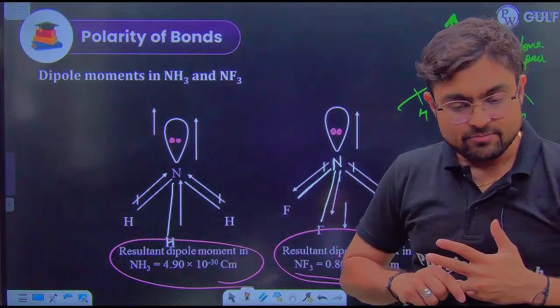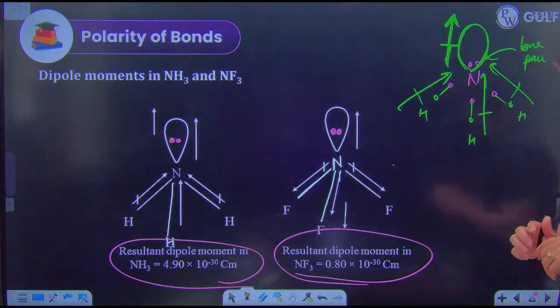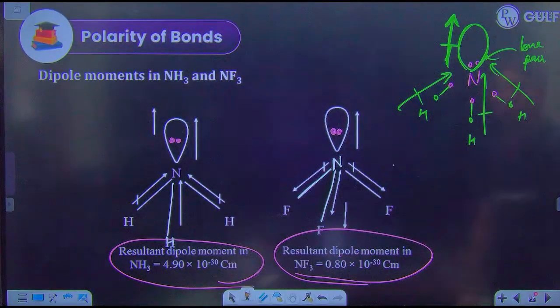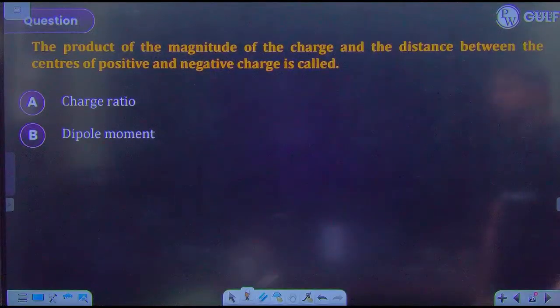Okay, done? Is it done, everyone? So once polarity is done, let's see one question. The product of the magnitude of the charge and the distance between the centers of positive and negative charge is called the dipole moment.